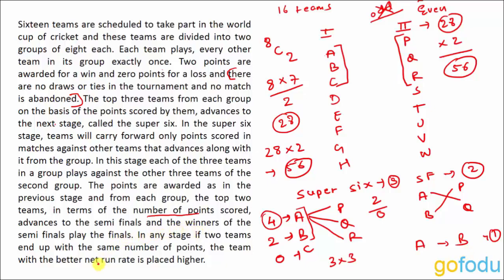Now in any stage, if two teams end up with the same number of points, the team with the better net run rate is placed higher. Suppose A, B, C and D have equal points, but only 3 teams can go to the Super 6 stage. So the net run rate concept is used here to calculate which team is better and should go to the Super 6 stage. But this is not going to concern us, as we are going to take the net run rate as per our choice, and you will get it better when we solve the questions that are asked for this set. Let's look at the questions.